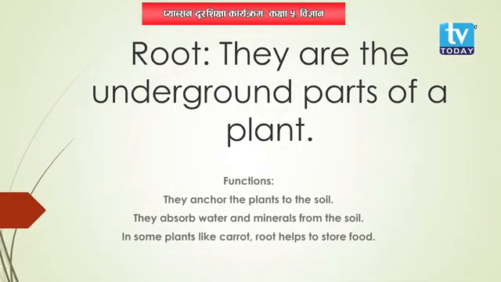The functions of root include that it absorbs water and minerals from the soil, and it also helps to anchor the plant into the soil. That means it holds the plant tightly in the soil. Then in some plants it also helps to store food, like taking the example of carrot. In carrot, root stores food.